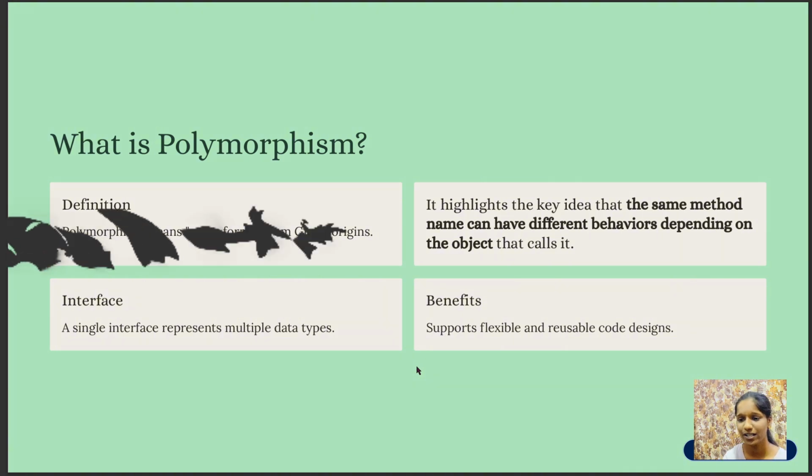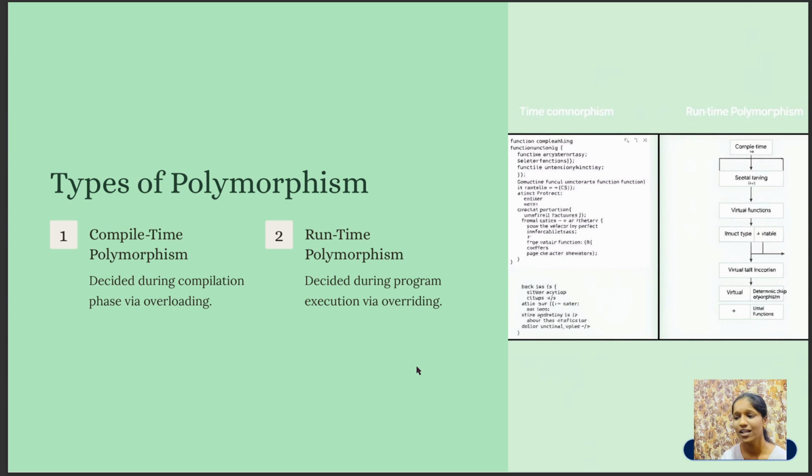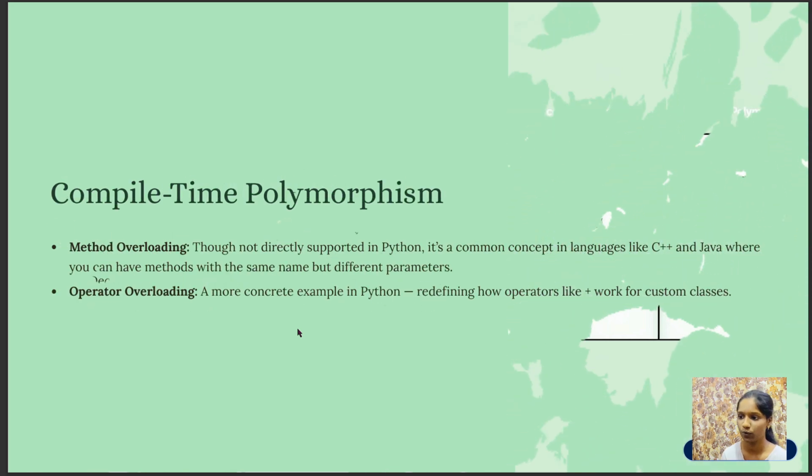And then the next one is types of polymorphism. There are mainly two types of polymorphism. They are compile time polymorphism and runtime polymorphism. Compile time polymorphism is also known as method or operator overloading, whereas runtime polymorphism is also known as method overriding. Now we will see what is compile time polymorphism.